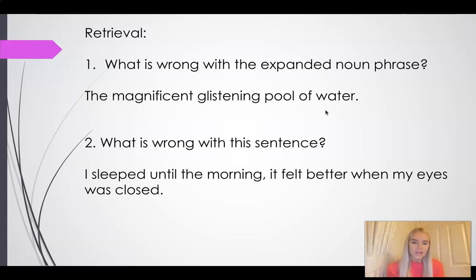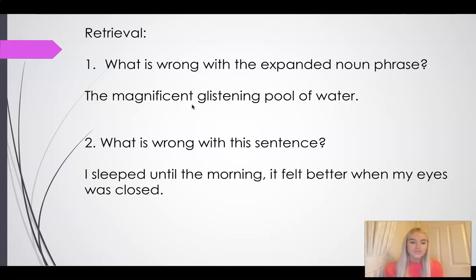What am I missing? That's right, I'm missing my comma in between my two adjectives. We know that when we write an expanded noun phrase, our two adjectives must be separated by a comma. Now, I've forgotten that here, and Year 4, you need to make sure that you're not forgetting yours, because otherwise I might forget mine, and that's not good. You need to remind me.